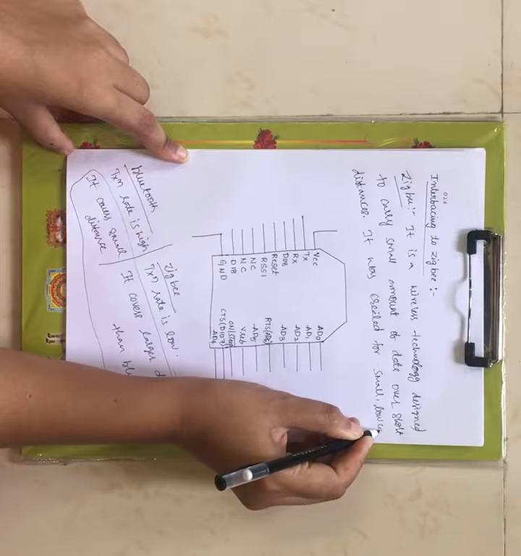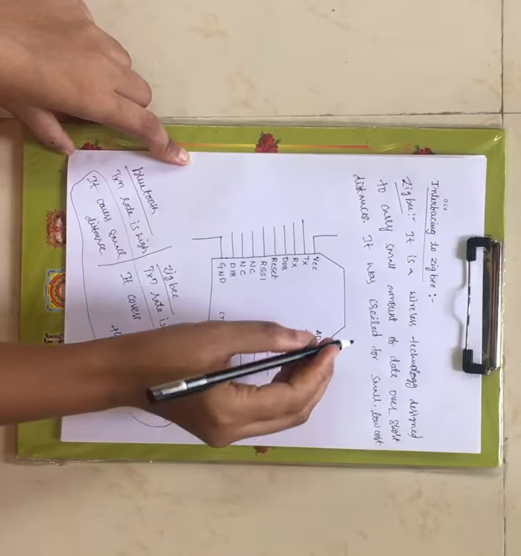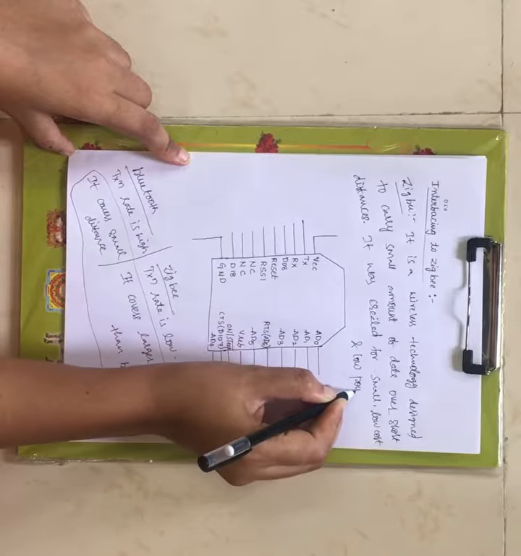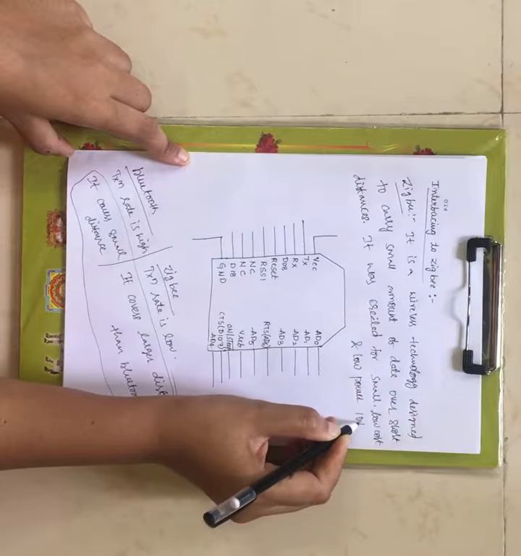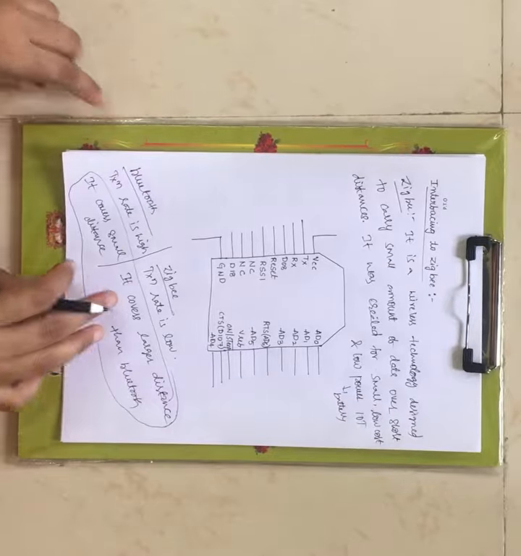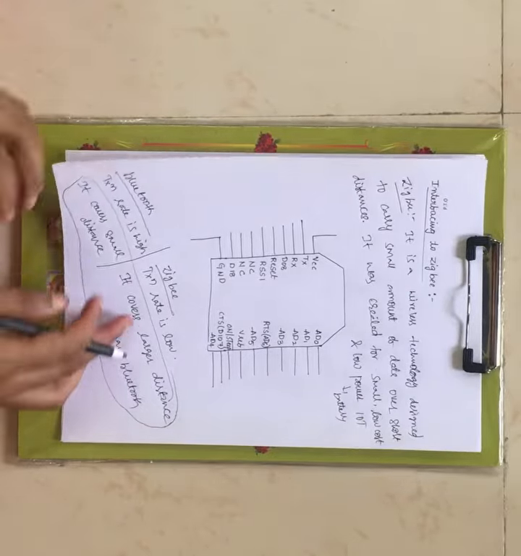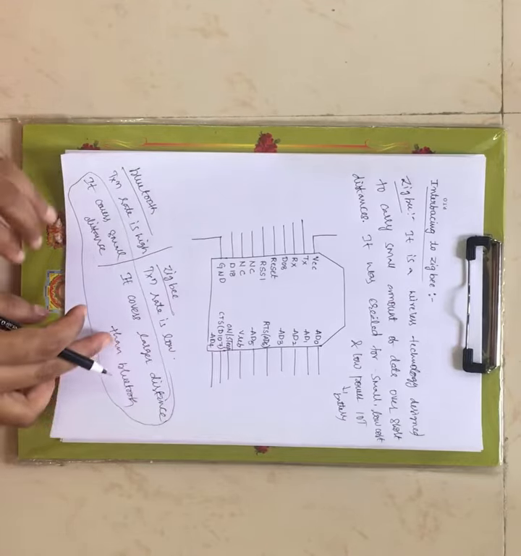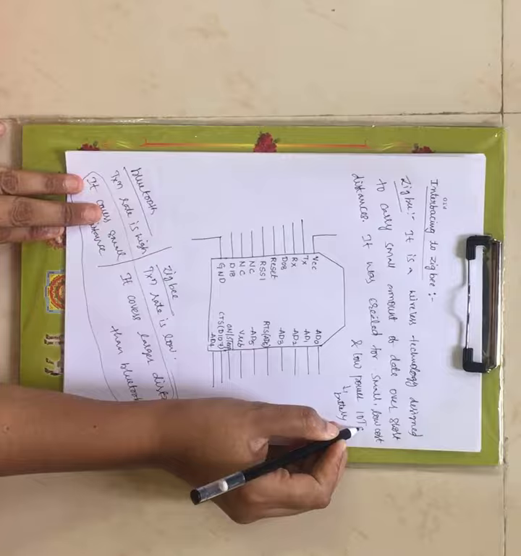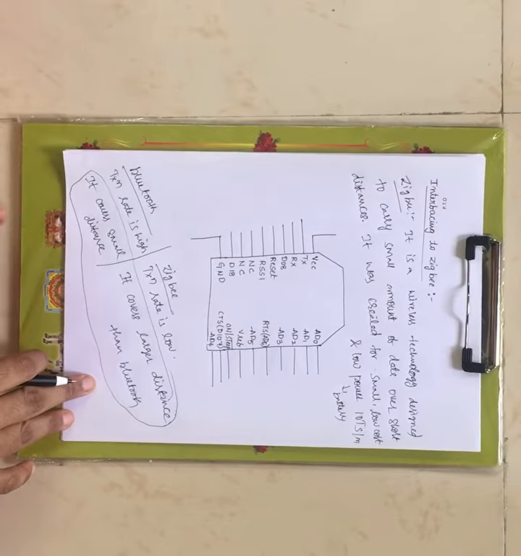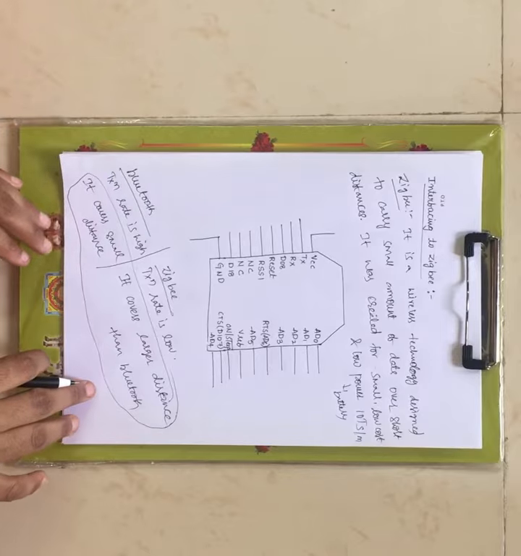The cost of this is also very low, and for low power IoT systems. That means it consumes only low power, basically just a battery is sufficient to operate this particular device. This is the feature of this Zigbee.